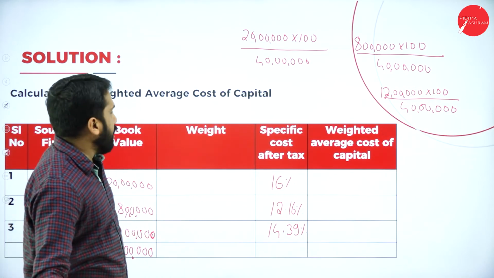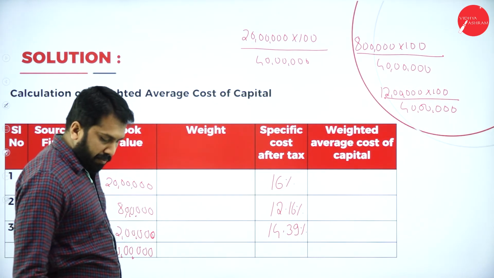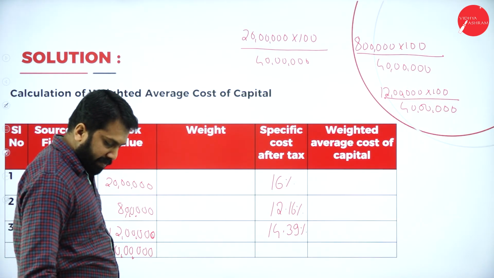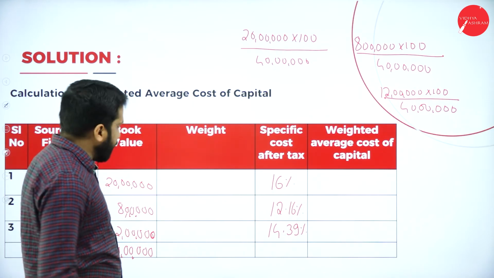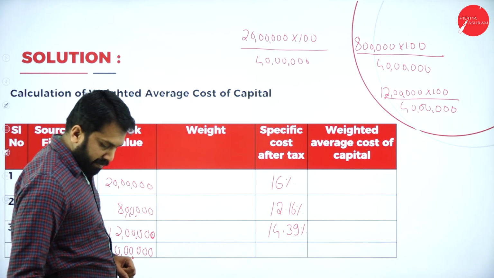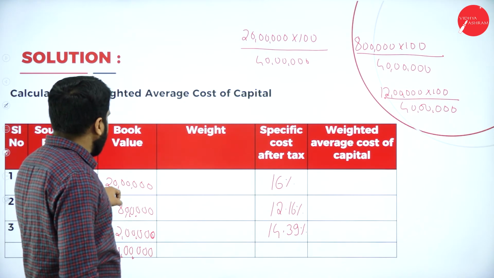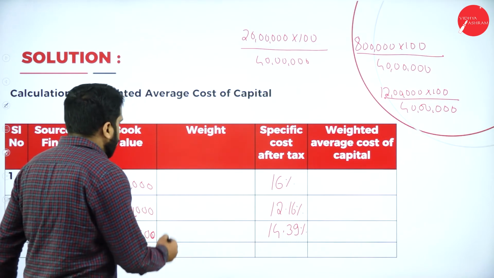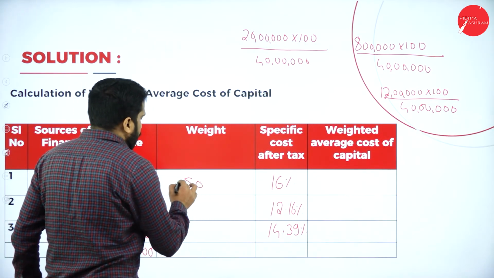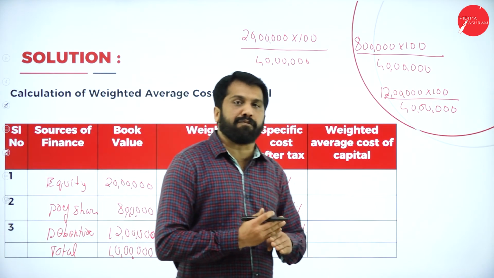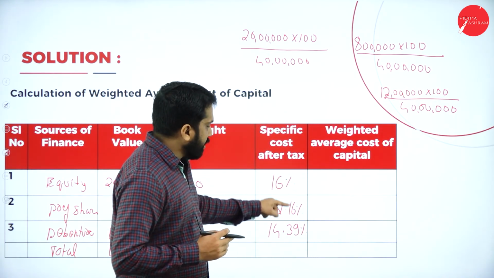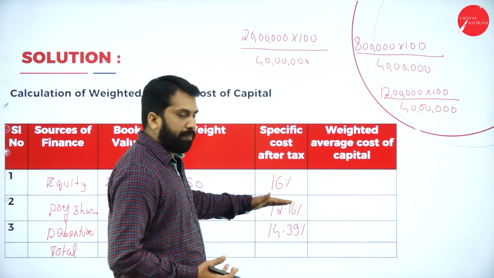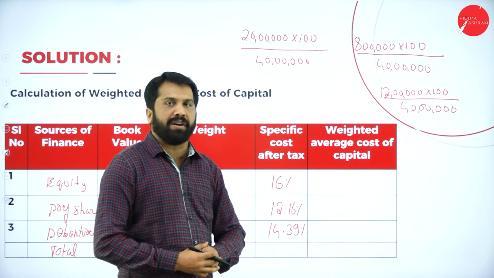I'll show you the answer now. The first one, 20 lakh into 100 divided by your total of 40 lakh: we got around 50%, that is 0.50. Remember, we don't take these as percentages, we take them as numbers: 16, 12.16 and 14.39.